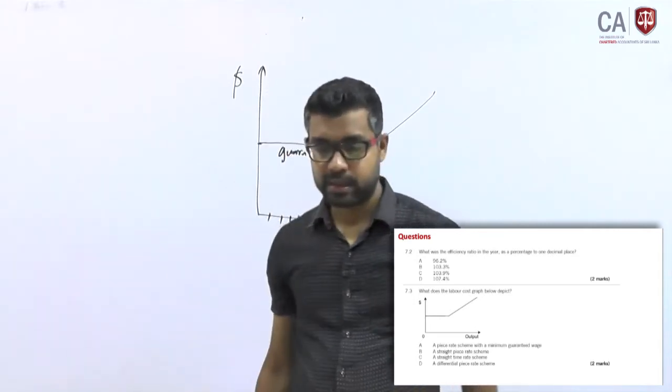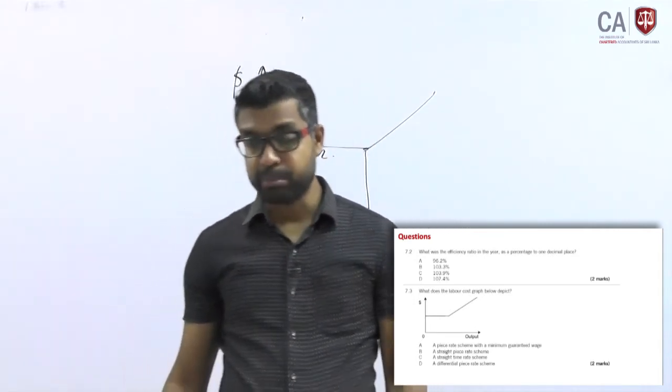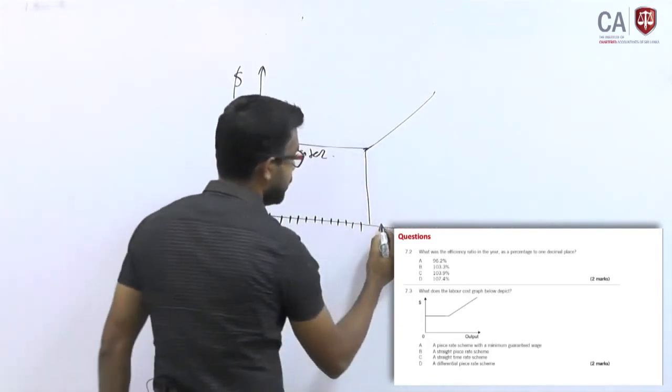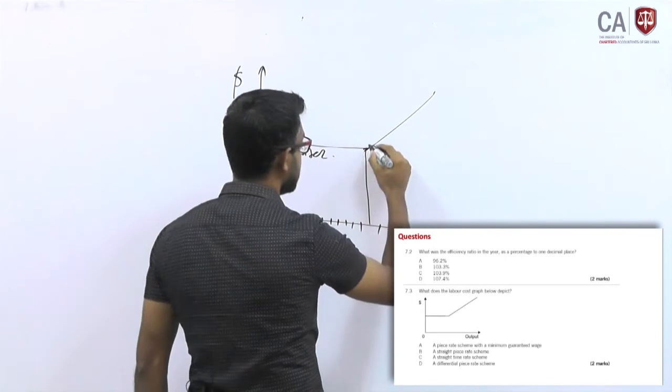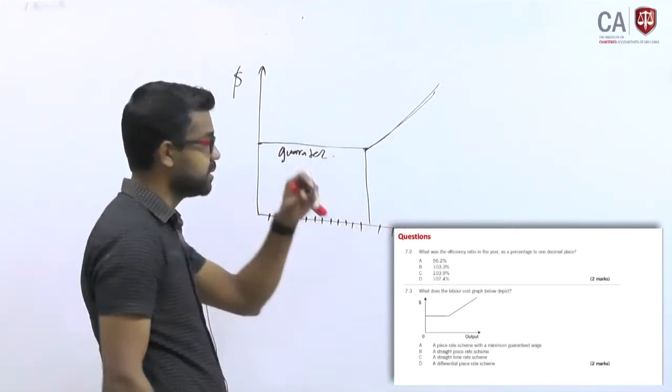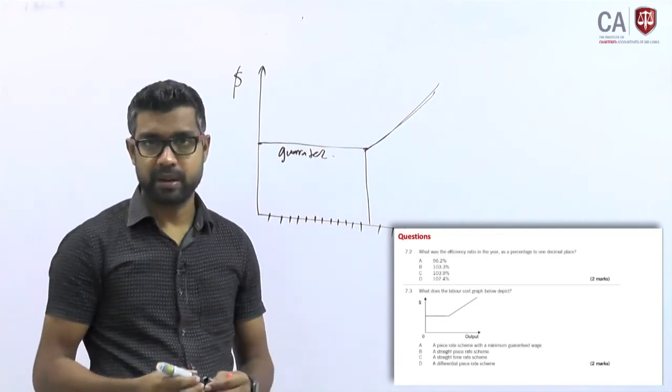Thereafter it increases, a piece rate scheme with minimum guaranteed wages, that is the correct answer, because from this point onwards, when you produce more, you will get more salary, plus this minimum guarantee, right.